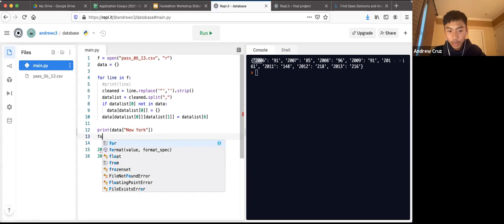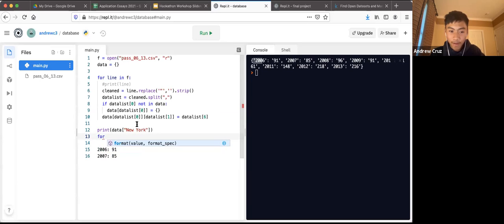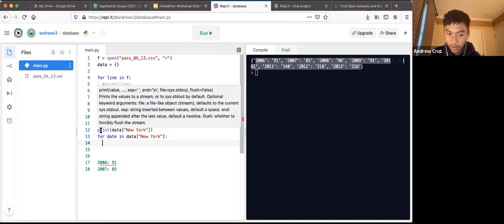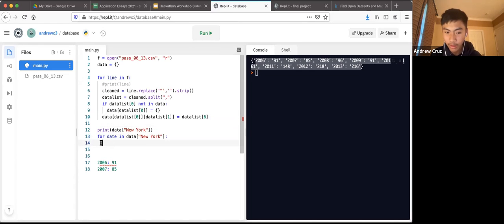So for every date in this dictionary, which is data at New York, you can just copy and paste that right there. So what you're doing is pulling every single date from this dictionary, and then after you press enter and indent, so you have this little space on the left, this tells the computer that this is where you want to put the code for every single date. So that's just something to keep in mind.